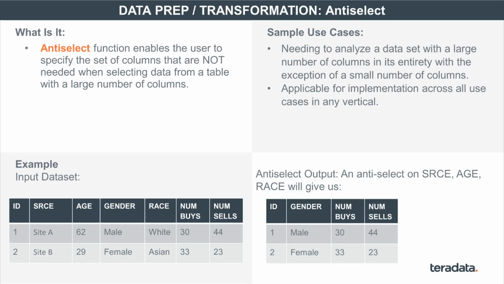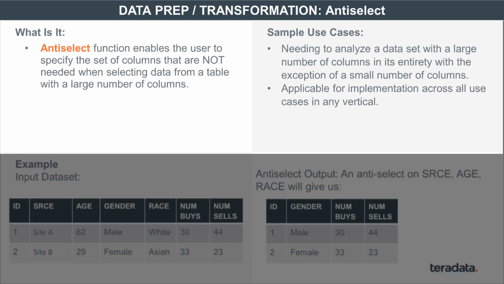Next up is Antiselect. This one is really important when you are faced with working with very large data sets. Now, think about it. Let's say you have a data set which has 2,000 columns. Let's assume that you want to select 1,900 columns out of the 2,000 for your analytics purposes. Now, typically when you write a select statement, it'll be select A, B, C, D, E, F, G, all the different variables you have to select. You cannot simply write a statement which brings in 1,900 different column names into your statement.